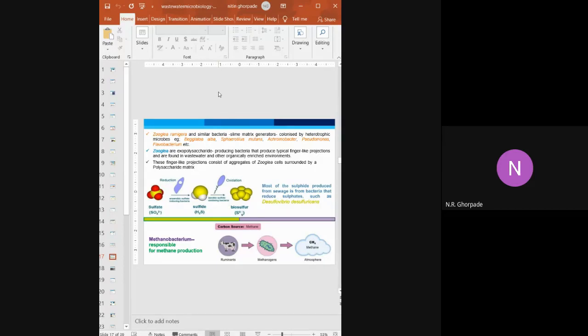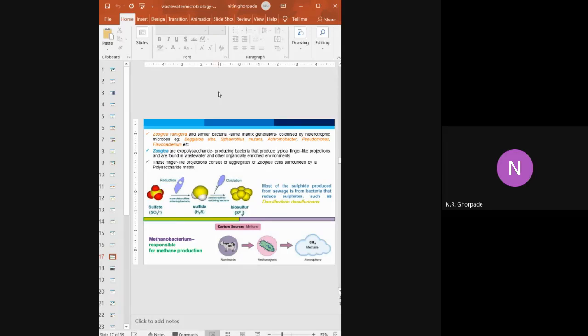Achromobacter is found in most waste material. It is found in conditions where the pH is slightly alkaline and there is more protein present. So it is useful for the degradation of the protein.